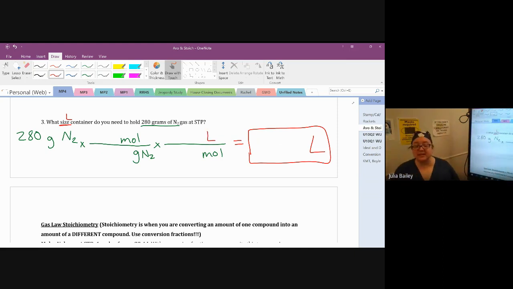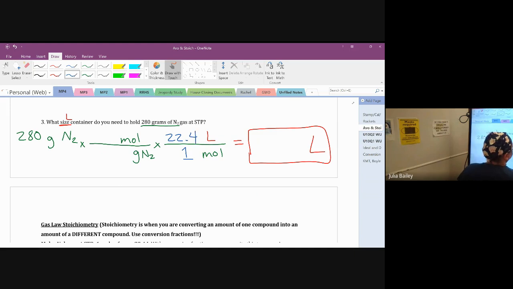So the moles and liters at the end are still going to be the 1 mole and the 22.4 liters. But I have to get moles first before I can finish the conversion to liters, which means I have to take those grams and turn them into moles, so I have to use my periodic table.